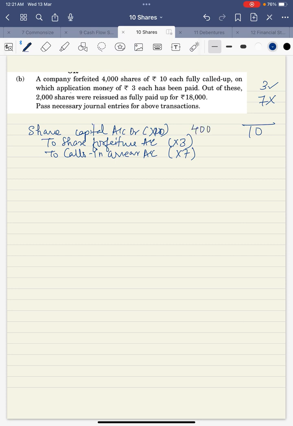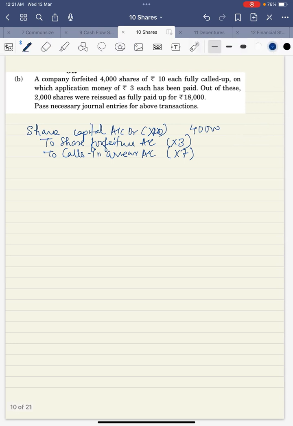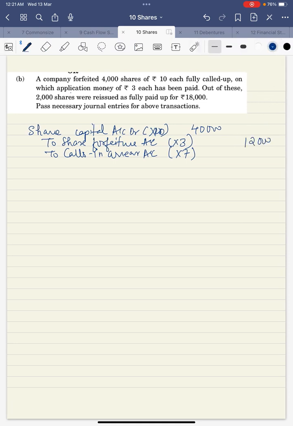So we'll get here 40,000, 12,000, and 28,000. This is my forfeiture entry. Now what they are saying is that out of this, 2,000 shares are reissued as fully paid up for 18,000. Now we don't know whether discount is given or not. So what you need to do is multiply it with the face value.